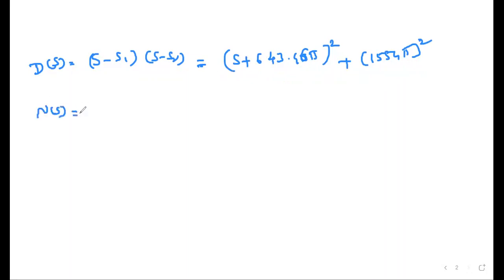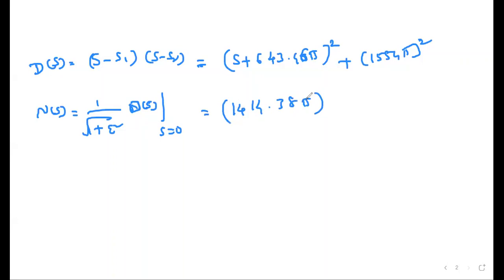Therefore, the numerator polynomial is 1 by root of 1 plus epsilon square into this denominator polynomial at s equal to 0. When you put s equal to 0 here, this is square plus this is square, you will get the value. Divide by root of 1 plus epsilon square; the epsilon value you know already. Then you will get the answer as 1414.385 whole square.